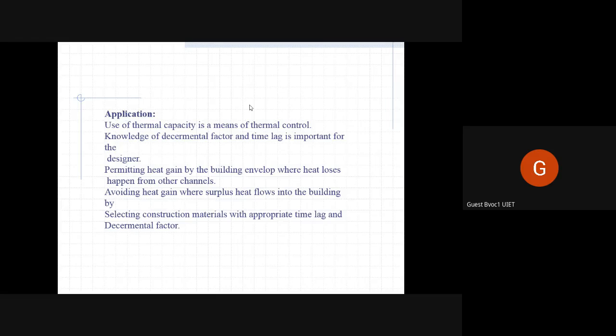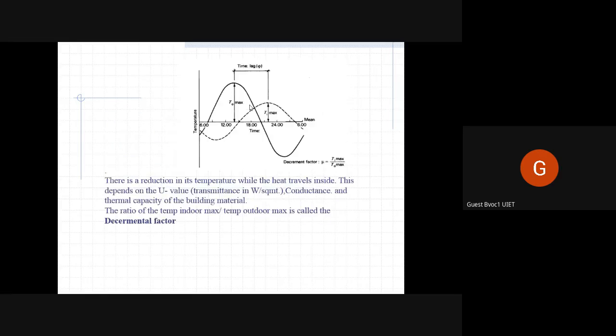And if we know what the decremental factor is, what the time lag is, then we can easily understand what temperature we need to achieve, what we have to work against or maybe work with. To find out the decremental factor and time lag, like we just discussed, we need to know the maximum outside temperature and maximum inside temperature.